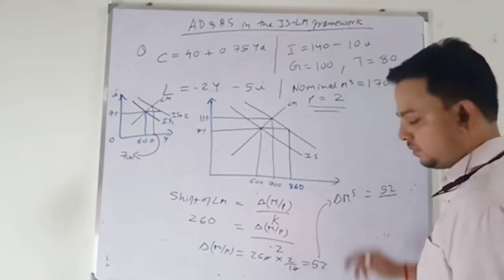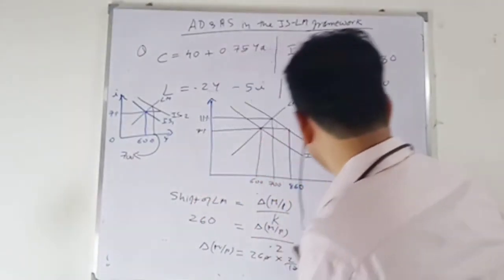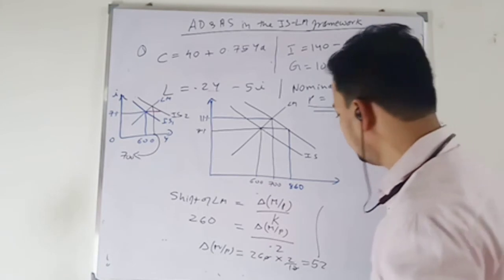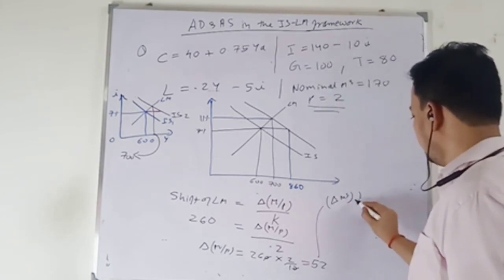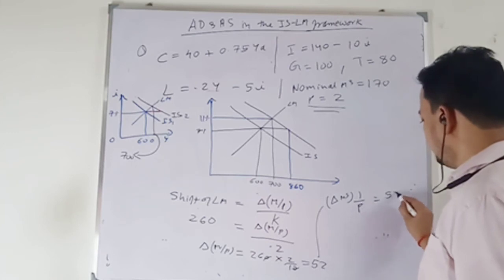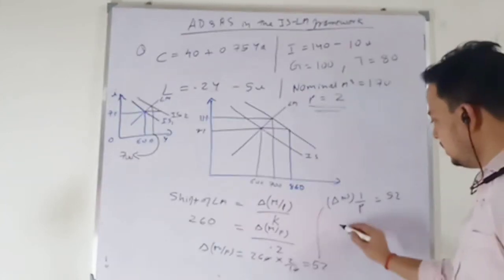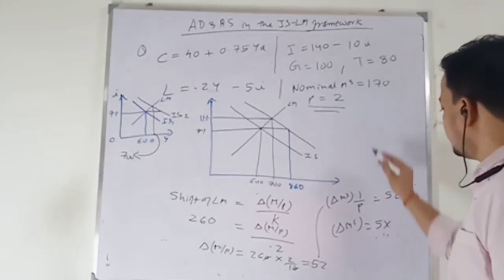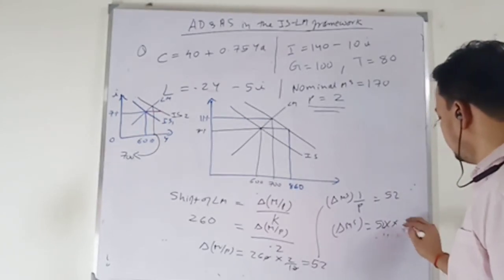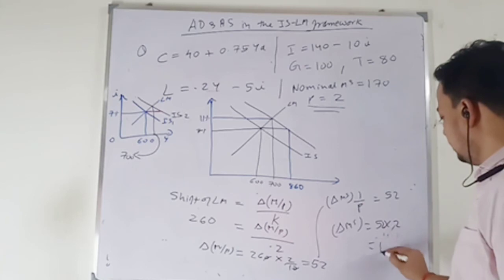Let me write it properly. Only the price level is changing, money supply is changing. Change in M times 1 over P must be equal to 52. The change in my money supply required is 52 times the price level of 2, so it is 104.